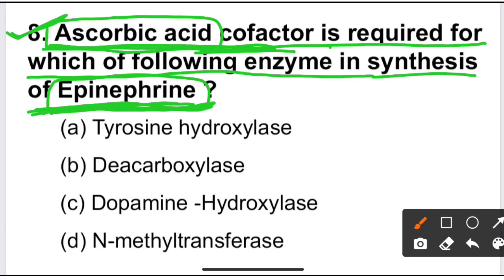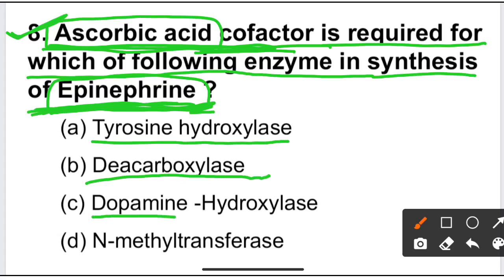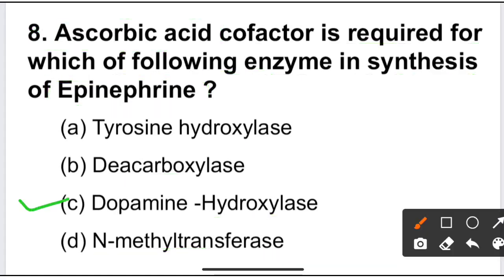The options are tyrosine hydroxylase, second DOPA decarboxylase, third dopamine beta hydroxylase, and last is N-methyl transferase. So your correct answer is option C.